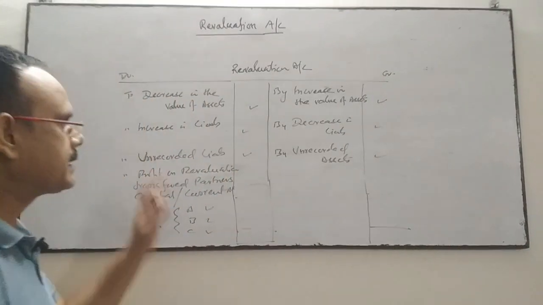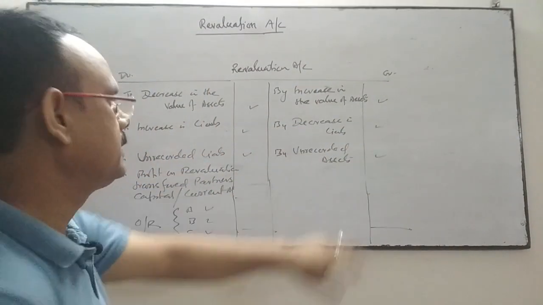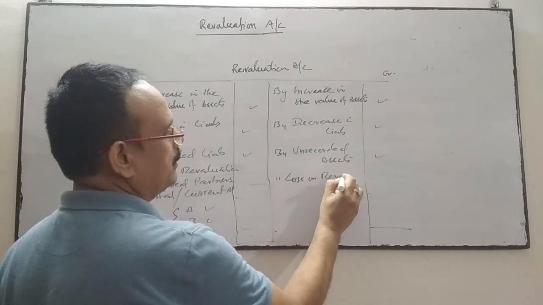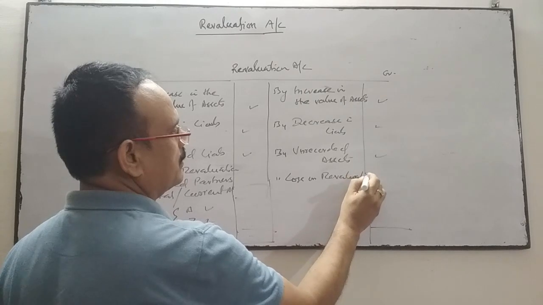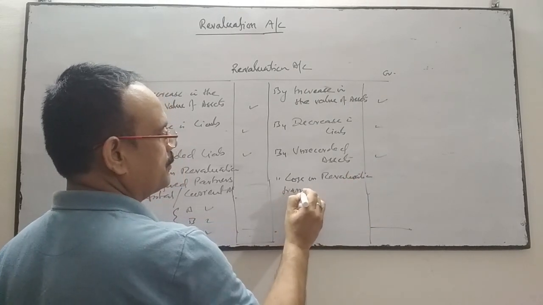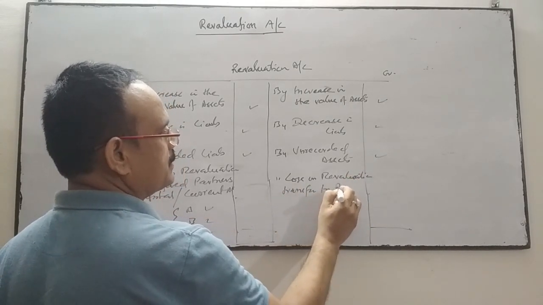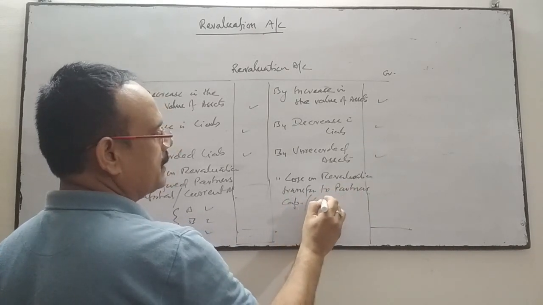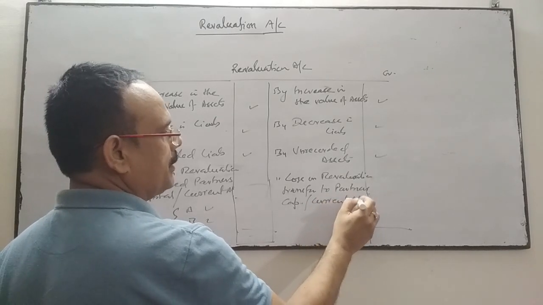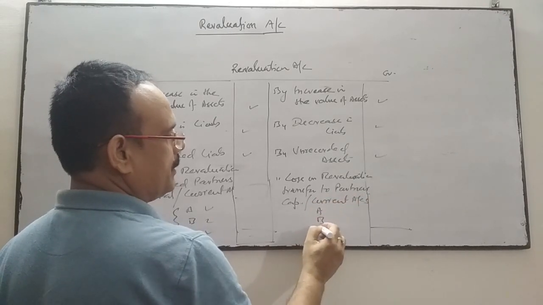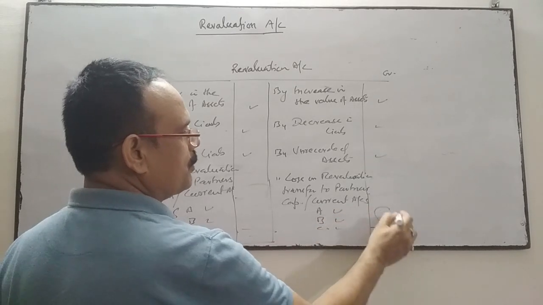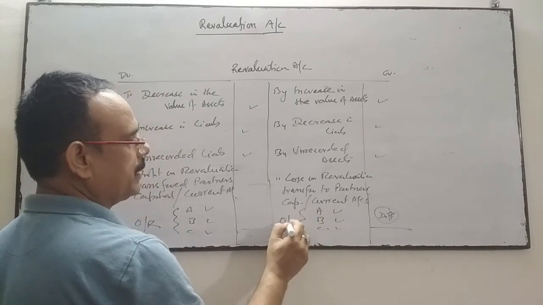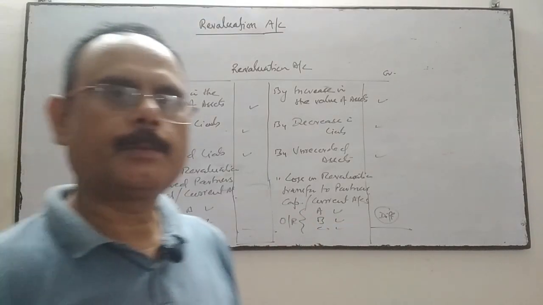And in case this side total is more and this side total is less, then this will be loss on revaluation. Transfer to partners capital account or partners current account, as the case may be. Suppose A, B, C are partners, so this difference amount will be transferred to A, B and C in their old ratio. This is about the revaluation.